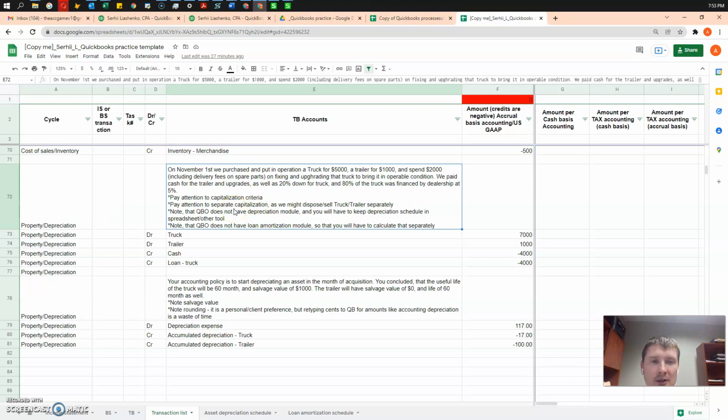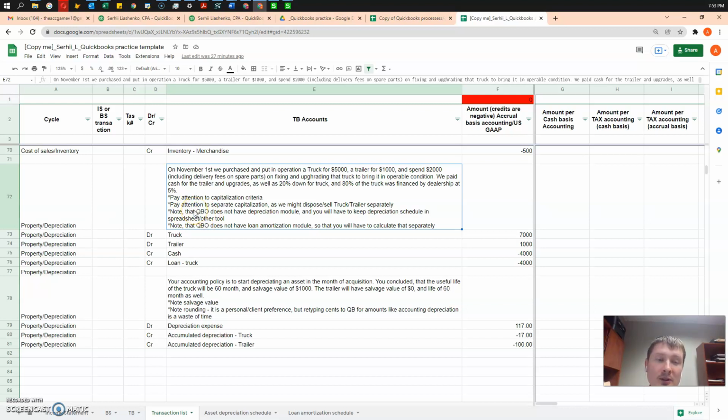We take a note that we need to reflect truck and trailer separately because those are two separate tangible, movable properties, and we can sell them separately. They can have a different useful life. So it's a good choice to account them separately. It is a best practice.